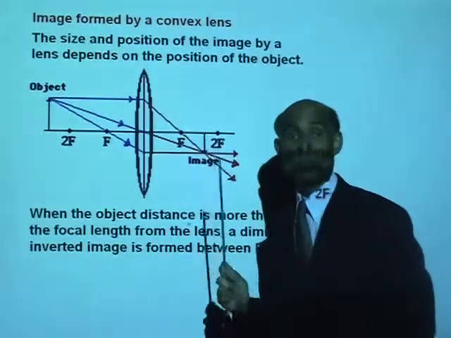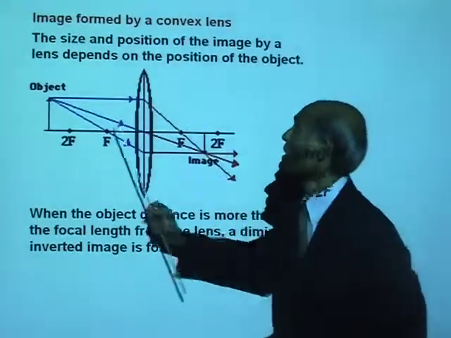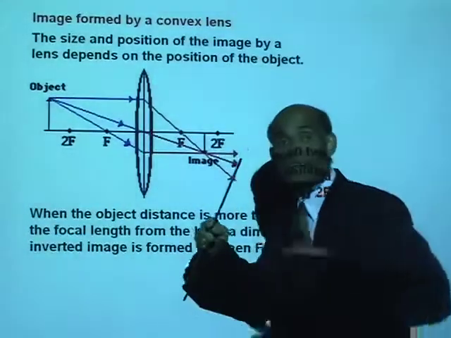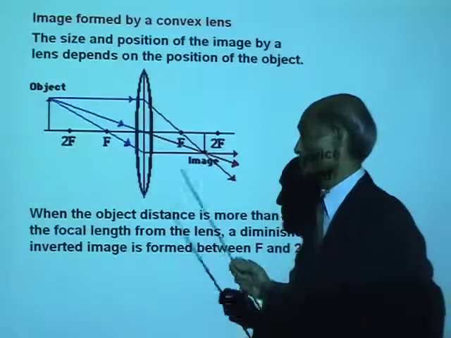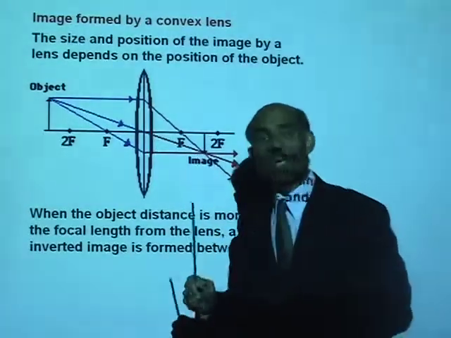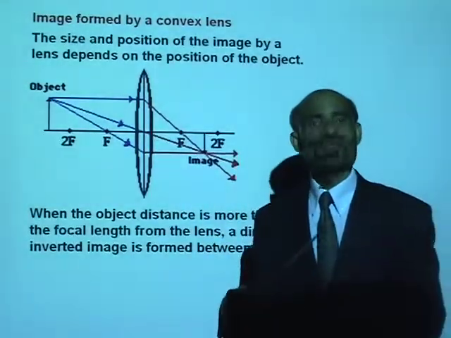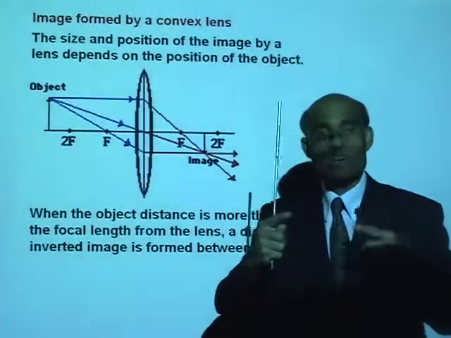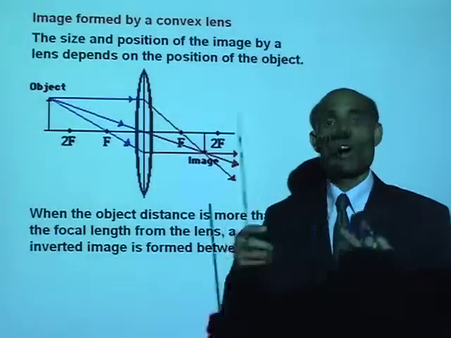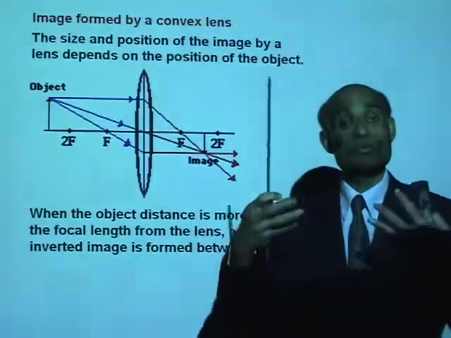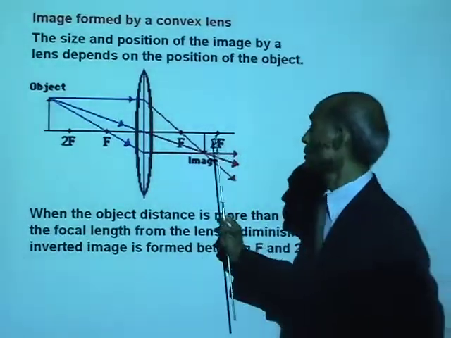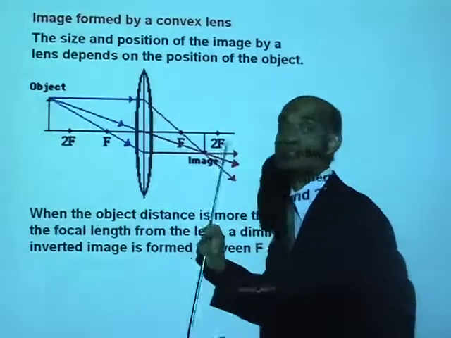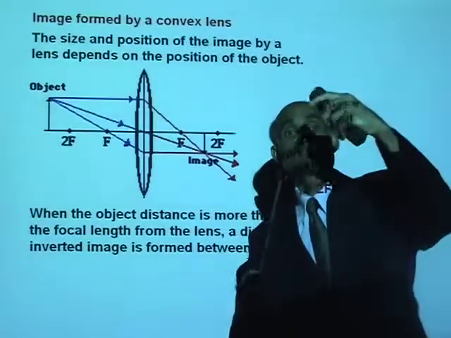Obviously the image is smaller. Now the object is erect, the image is upside down. Well, is this image a real image or a virtual image? An image formed by the actual intersection of refracted rays is a real image. So the image is real, it is smaller than the object, and it is upside down.